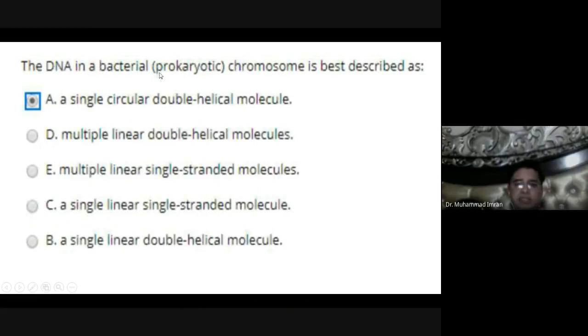The DNA in the bacterial chromosome is best described as what? It is always a single circular double helical molecule.